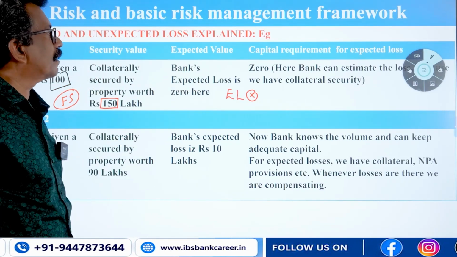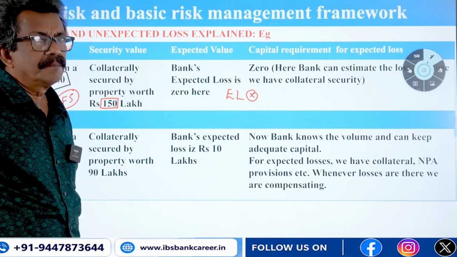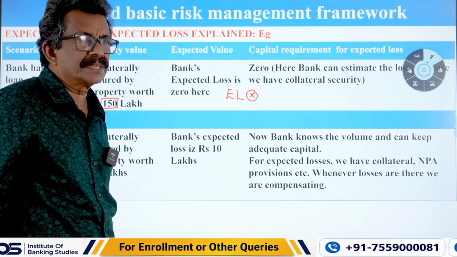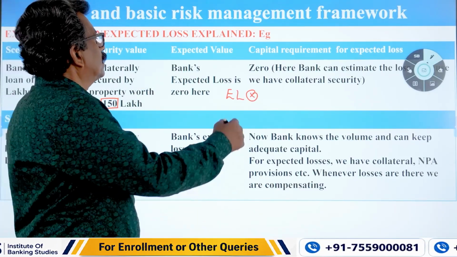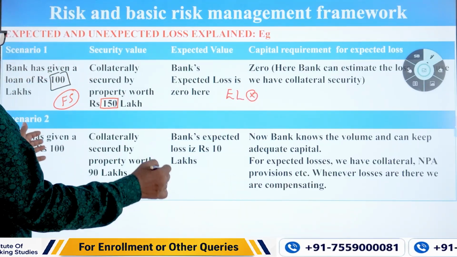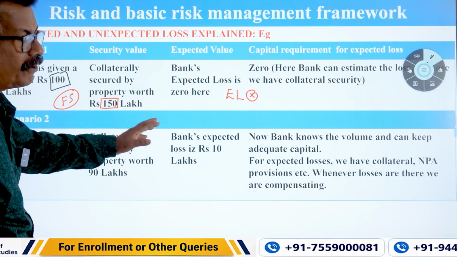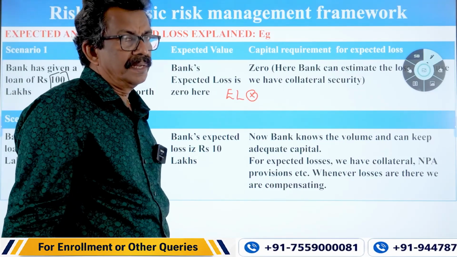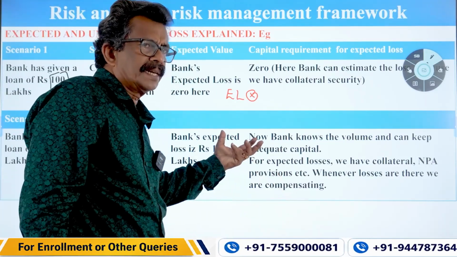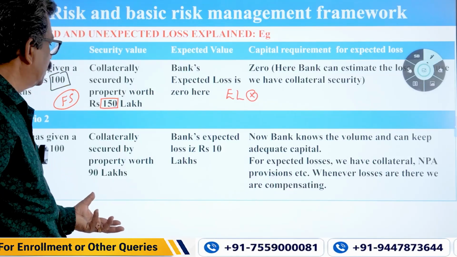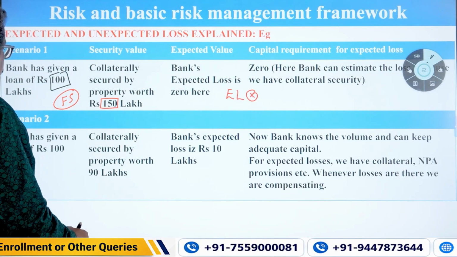What is the capital requirement for expected loss? It is 0, because we are fully secured. There are no worries. So here it is 0. We have collateral security. The exposure is fully covered by the collateral security. So there is no loss foreseen in this particular transaction. It is fully secured. Scenario 2, you see,